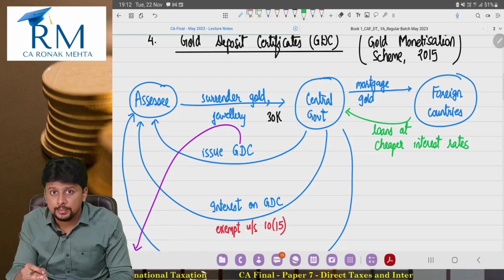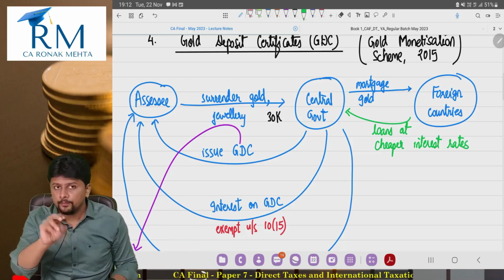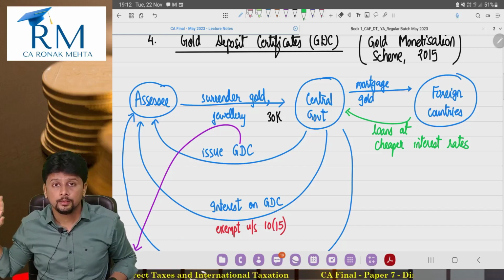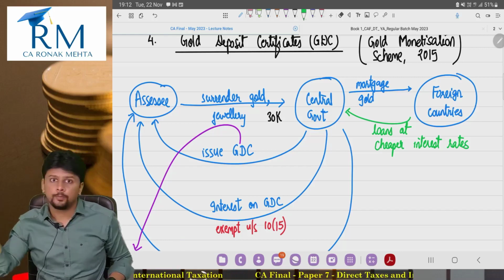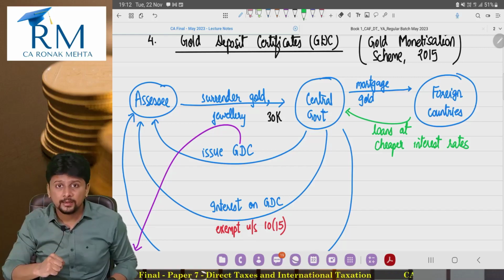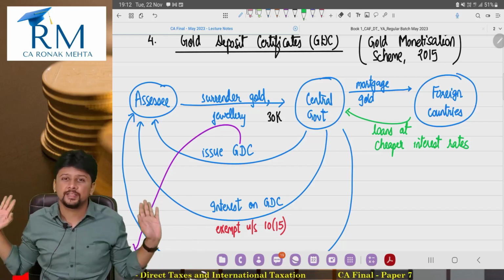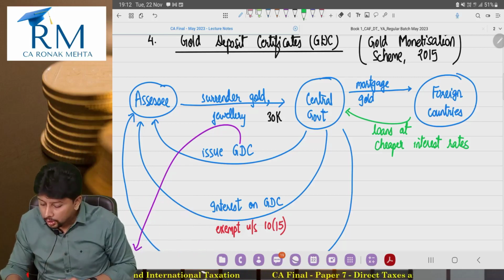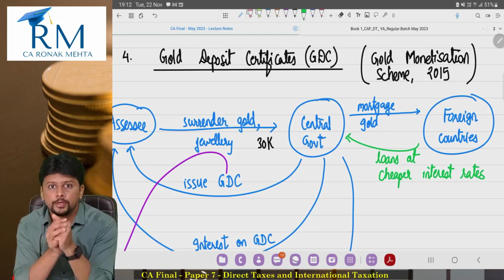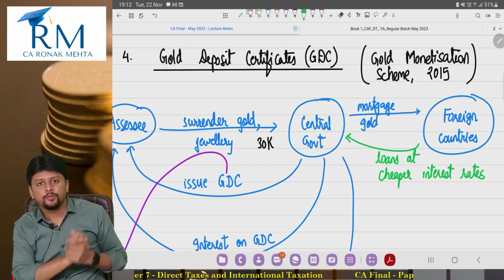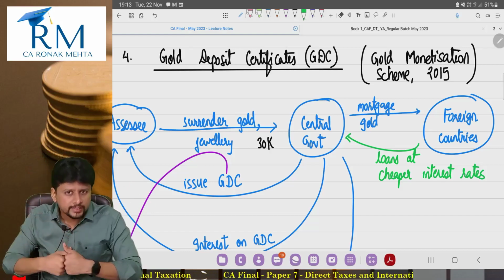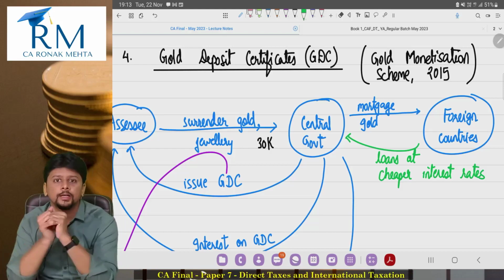So as an assessee, if you compare in your mind, gold purchased, gold sold, profit is taxable. Jewelry purchased, jewelry sold, profit is taxable. A gold deposit certificate is what we get, and then we earn profit on that. Profit is exempt. This is the government's way of giving you an incentive so that you surrender your gold, you surrender your jewelry, you get tax benefit in the form of exemption, and the government will take that gold, mortgage it, get loans at a cheaper rate of interest and use that loan for the country.